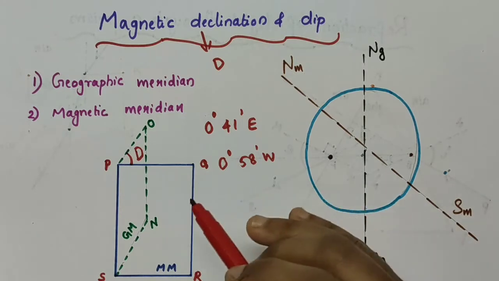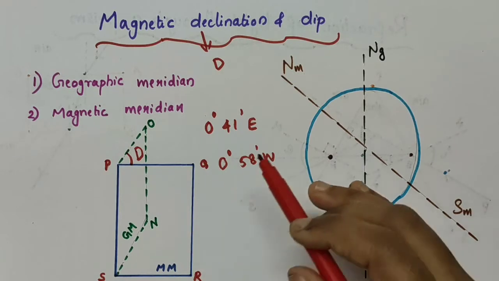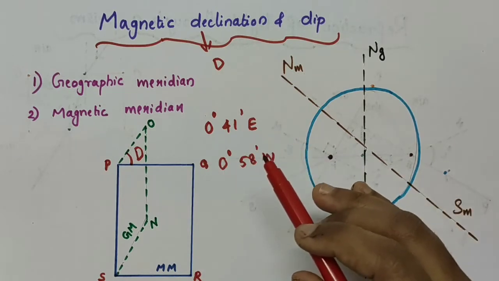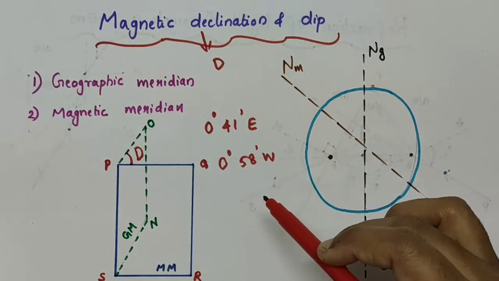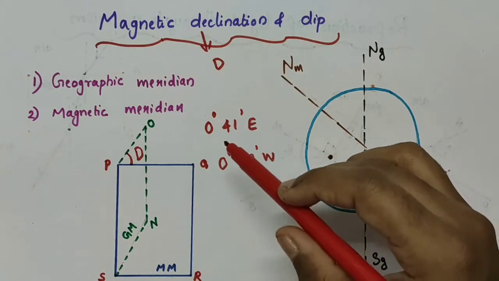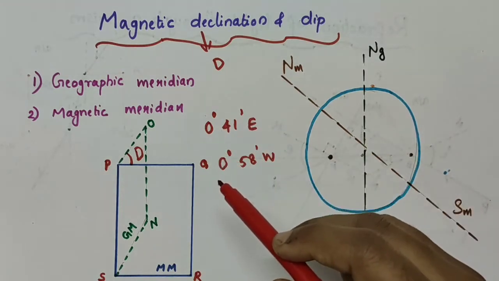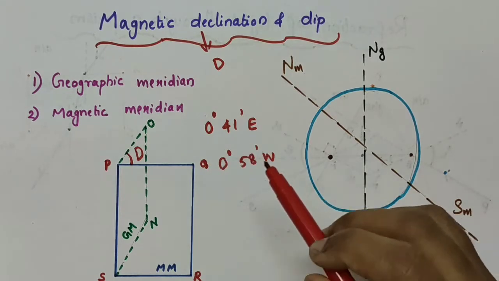Usually it doesn't point along the Earth's geographic north and south directions. It points along the magnetic north-south directions. But at these two places, since the magnetic declination is very small, the magnetic needle in the magnetic compass shows true north quite accurately.